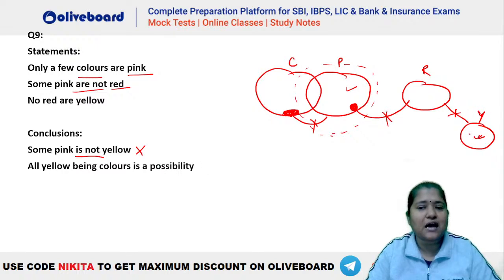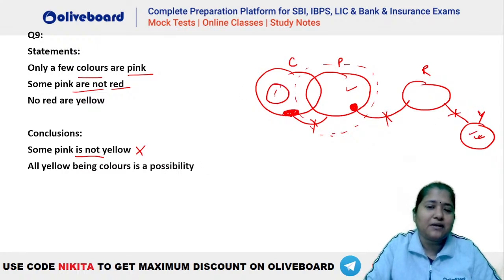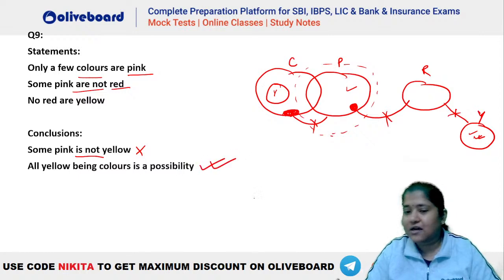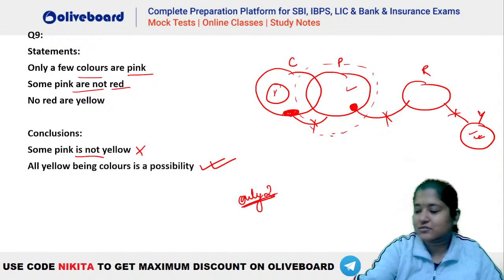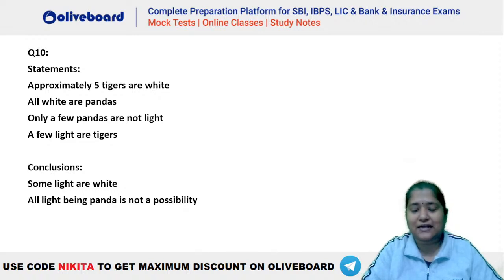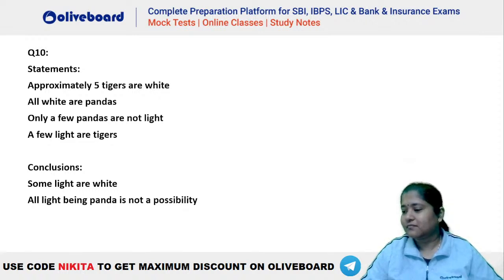तो इस yellow को यहां से उठा के आप यहां भी बना सकते हो. So all yellow going inside colors is absolutely possible, because yellow and colors are independent of each other. तो ये बिल्कुल true है, is a possibility, isn't it? So you can see the answer to this question will be only the second. ठीक है, चलो, very good. Let's have a look at the next question, the last question for today. Let's try it out.